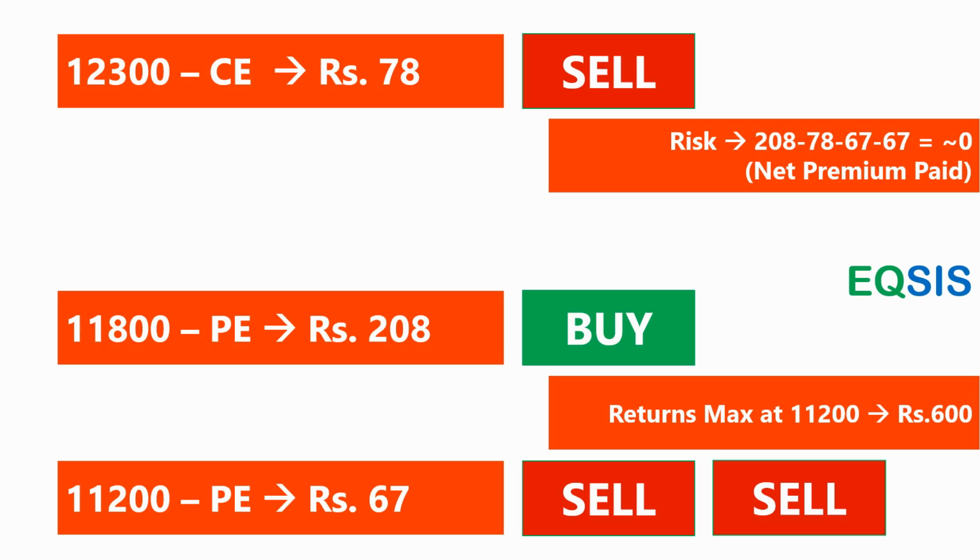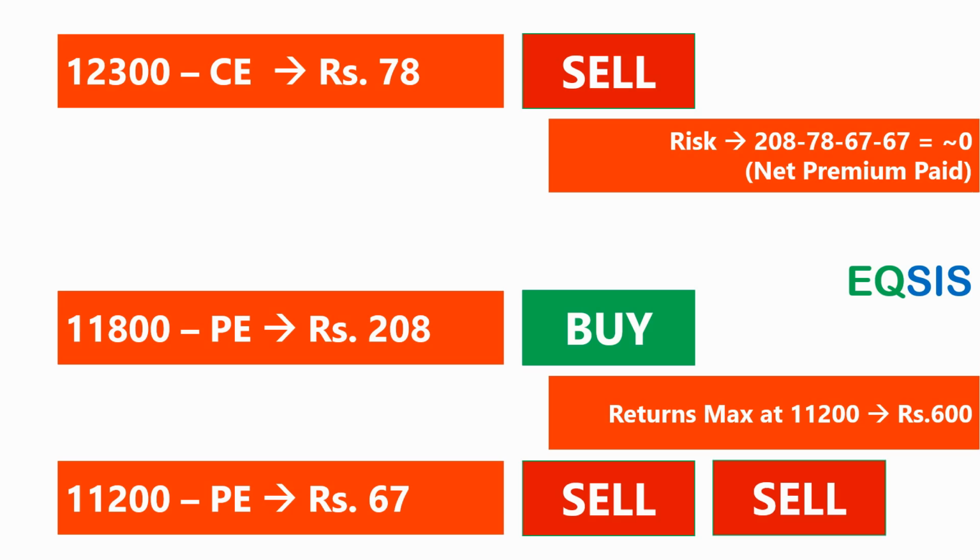Okay, Murugan, to form the strategy, what should I do? Summarize it. I am buying the 11,800 put option at around close to 210 or 208 rupees. Then I am selling the 12,300 call option and I am selling the 11,200 put option, two lots. In a way, my net premium paid is close to zero and my returns can be maximized up to 600.